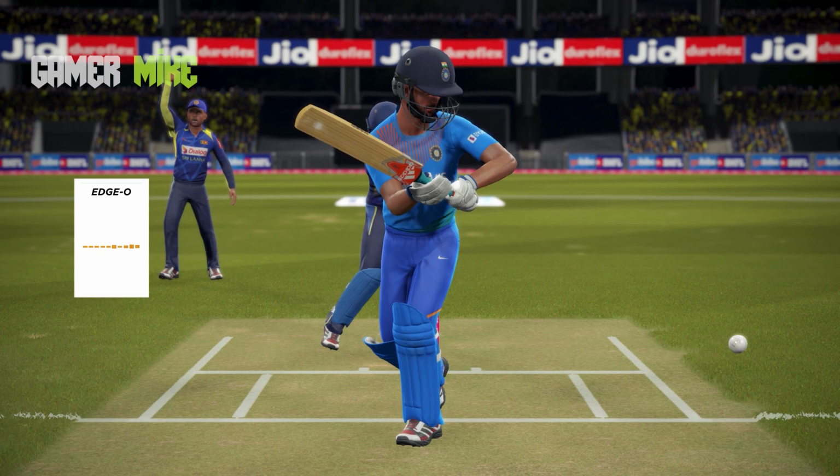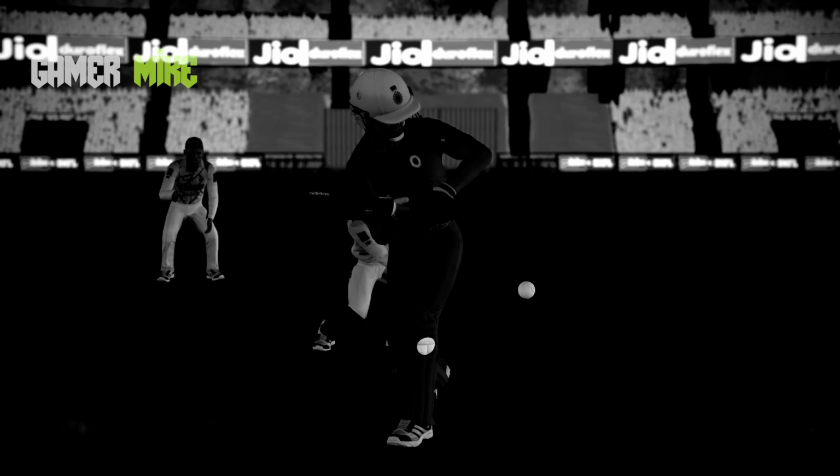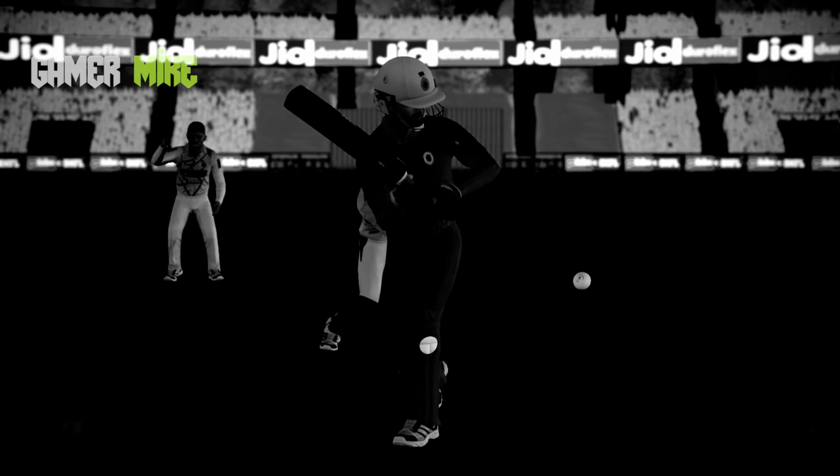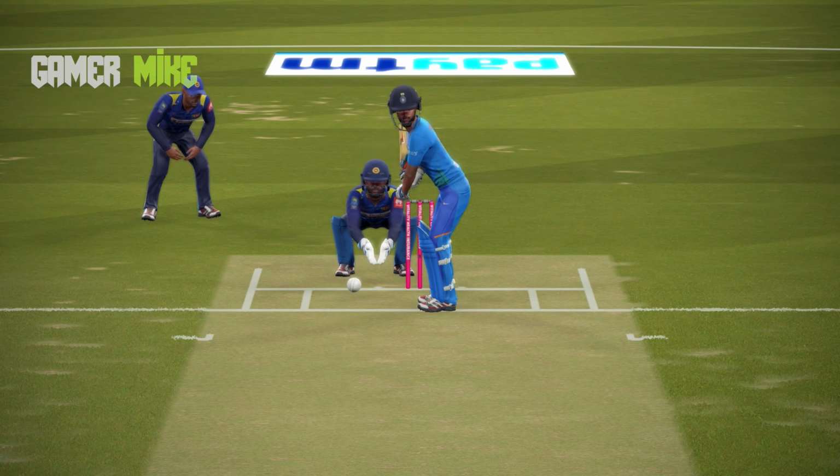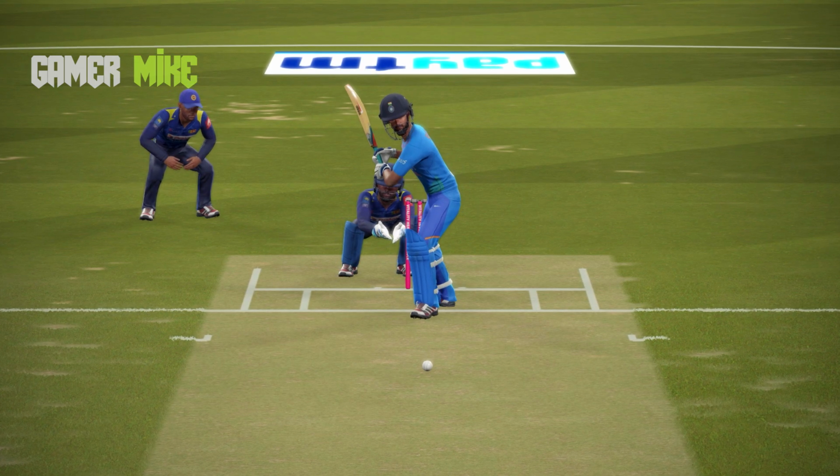Let's see with the hotspot. Oh, here it is. I think so. That will be hitting the leg stump now. In real time, I thought it would not be hitting the leg stump. It will be just clipping slightly the leg stump, so it will be an umpire's call. So for that reason, I took the review.